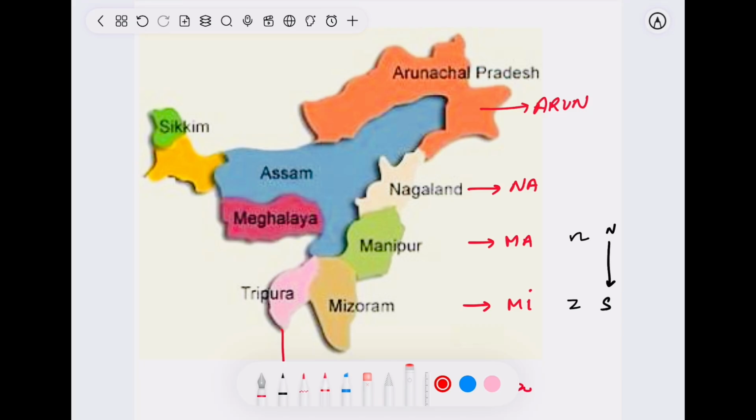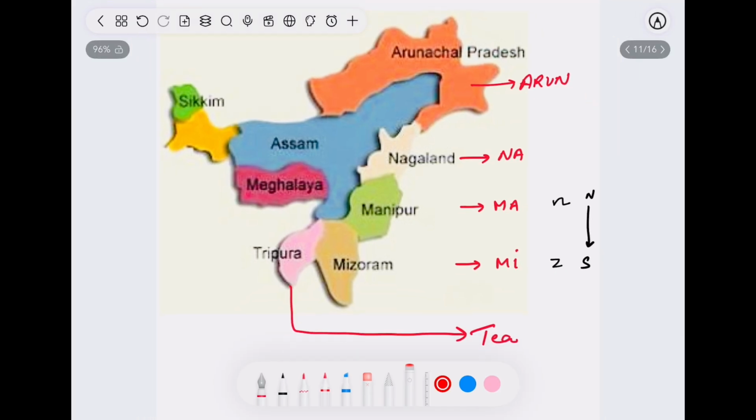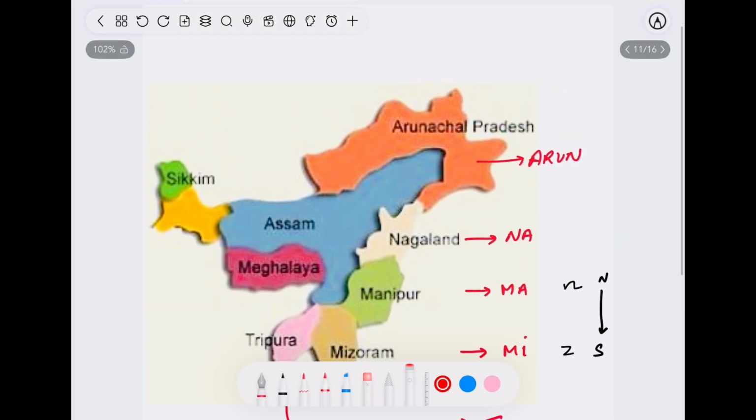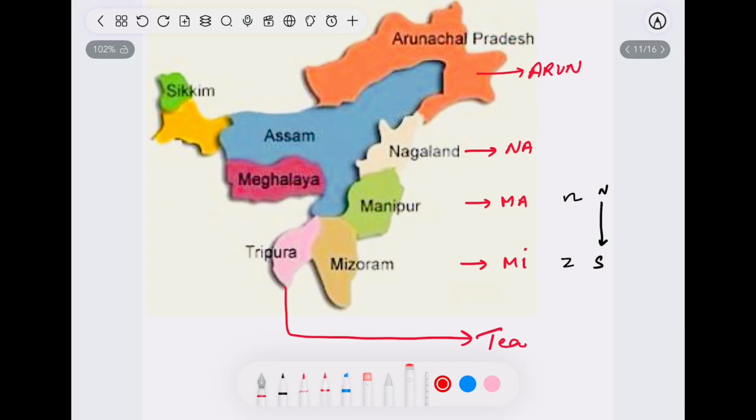So there is a boy named Arun. He's a very obedient, well-maintained, well-groomed guy and knows Hindi and Sanskrit. So how will he greet when any guest or relative comes to his house? Try to remember a term, Namami. If you are an aspirant, you also know that Namami Gange program. This is not a difficult word to remember, and this shows the exact sequence of northeastern states from north to south.